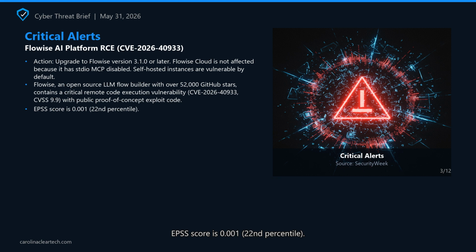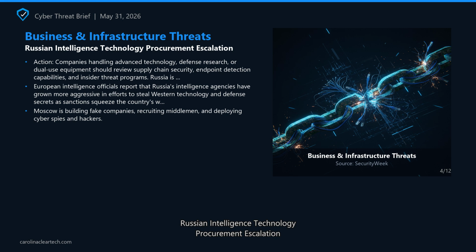Successful exploitation leads to OS-level execution with the Flowise process's privileges, often root in containerized deployments, exposing all credentials stored in the platform and all connected services. Action: upgrade to Flowise version 3.1.0 or later. Flowise Cloud is not affected because it has STDIO MCP disabled. Self-hosted instances are vulnerable by default. Sources: Security Week.